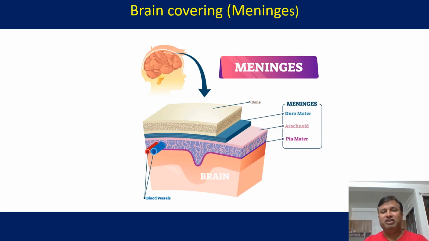Now come to the meninges. Brain covering is called meninges, and basically three meninges are present. The outer layer is a bone, and brain is covered inside the bone. The first meninges is called dura mater, second arachnoid, and last pia mater. So pia mater is the inner layer, while dura mater is the upper layer.